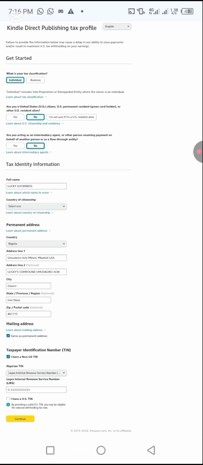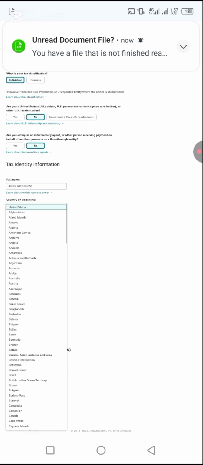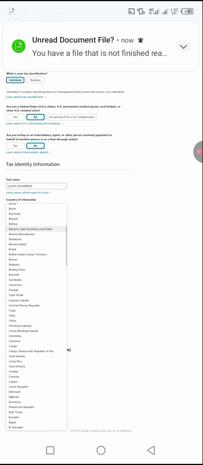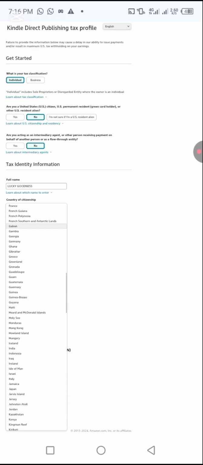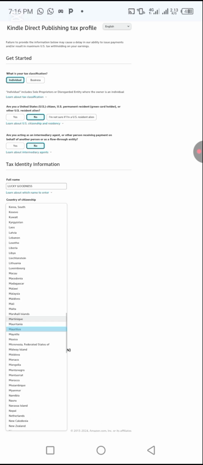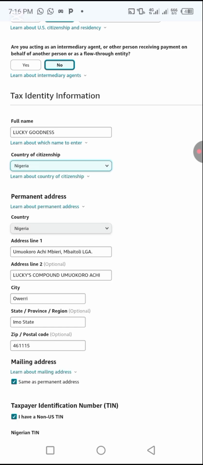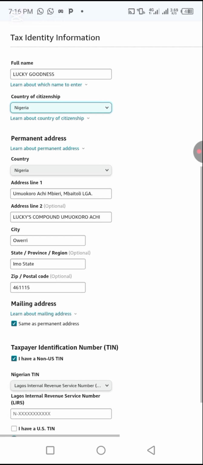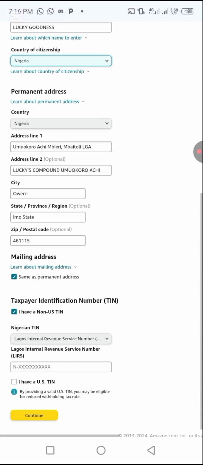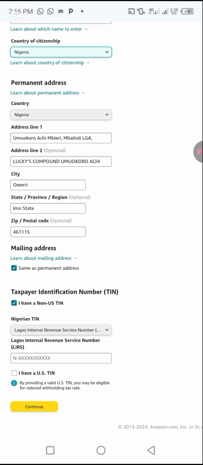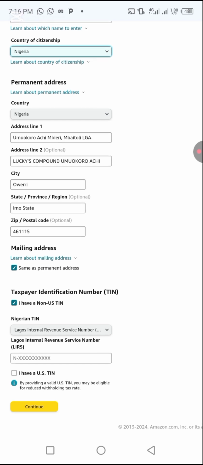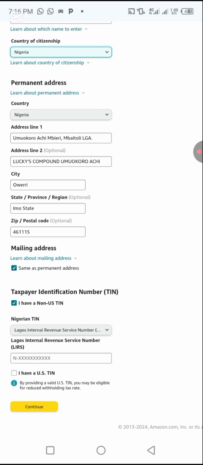All right. Tax identity. They say tax identity, full name, Lucky Goodness, country of citizenship. Country of citizenship should be Nigeria. You have Nigeria here. Click Nigeria. Then permanent address. Learn about permanent address. Nigeria, Owerri, Imo State. Yeah. Mailing address. Learn about mailing address.